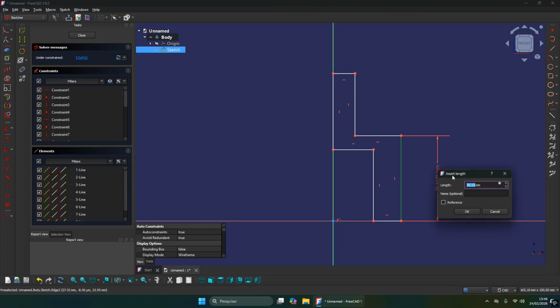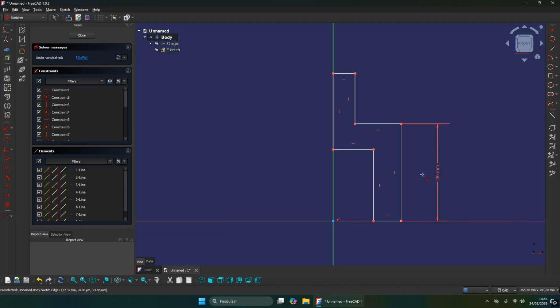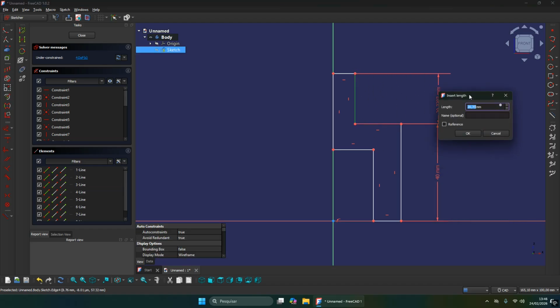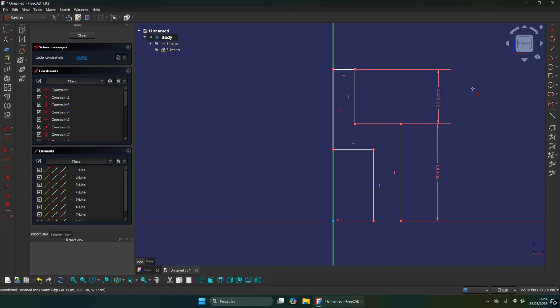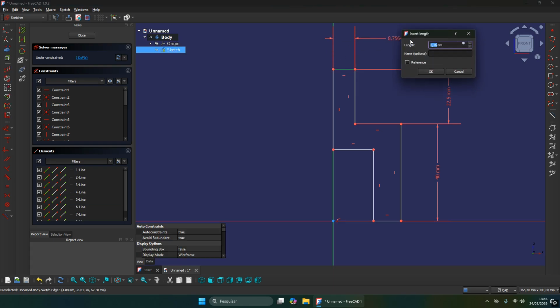Right here you can put 40 for this line, 22 and a half. This other here, 10 millimeters.